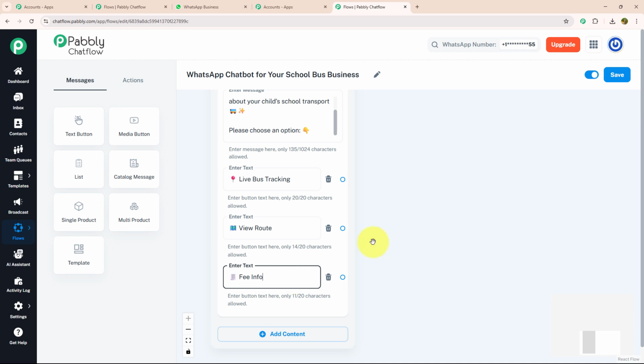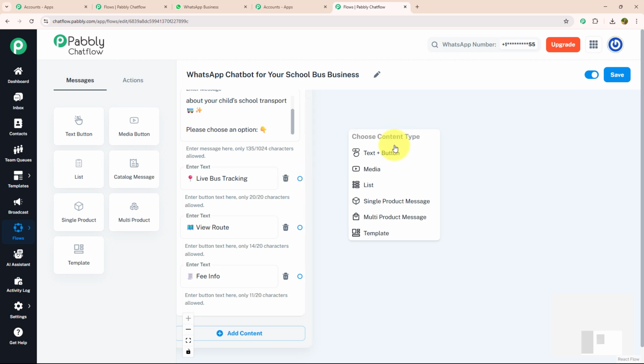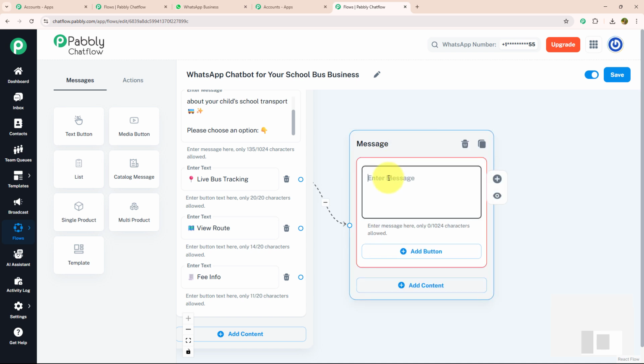Now for every action button, I will provide a separate message to my customer. Let's start with live bus tracking. For that, I'm going to give them a link for their bus tracking. I will drag and drop, select the text button and enter my message, in which I have mentioned, please click the link below to track the live location of your child's bus. And I have provided the link. With that, I have informed my customer that the location auto refreshes every 5 minutes.